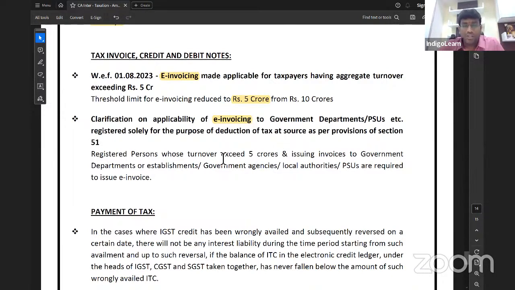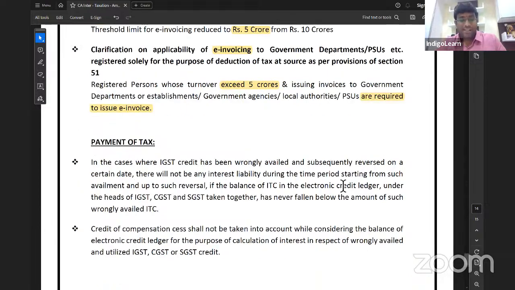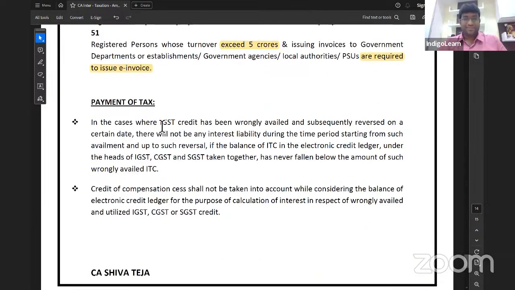Registered persons whose aggregate turnover exceeds 5 crore and who are issuing invoices to government departments, establishments, agencies, local authorities or PSUs are required to issue e-invoice. Even though the supply is made to government, you still have to issue e-invoice, my dear friend. No excuse. Next point, amendments in payment of tax.